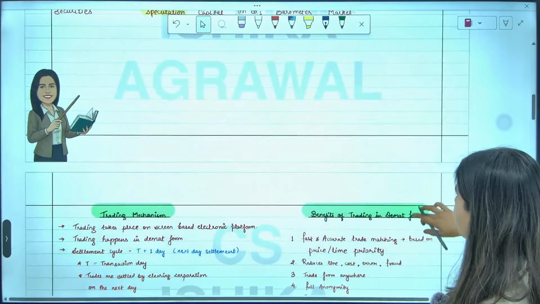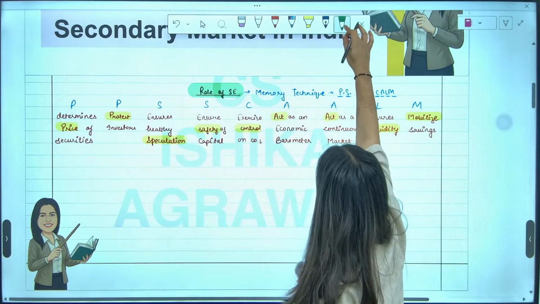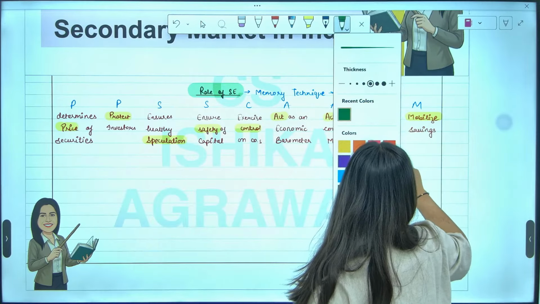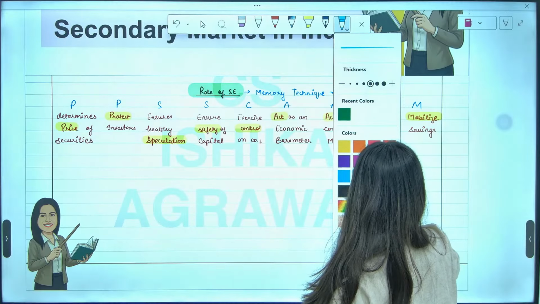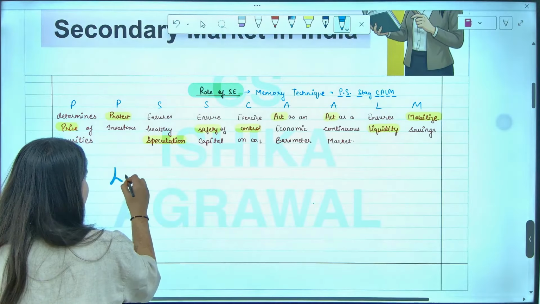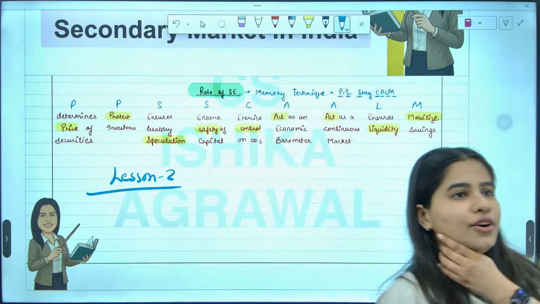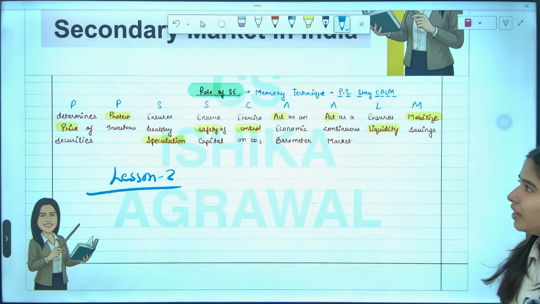Okay, a particular point is missing here. Okay. Today we'll be doing our lesson number 2, that is secondary market in India. Lesson 2 we'll be doing secondary market in India. Are we all ready to start secondary market in India revision?